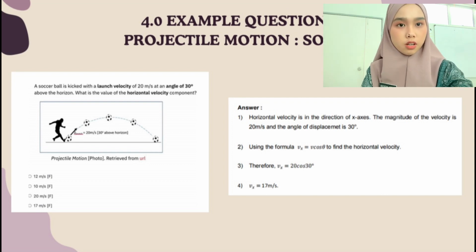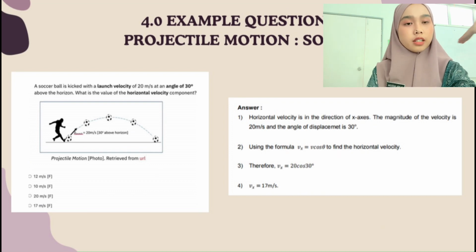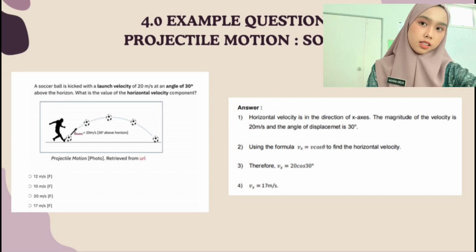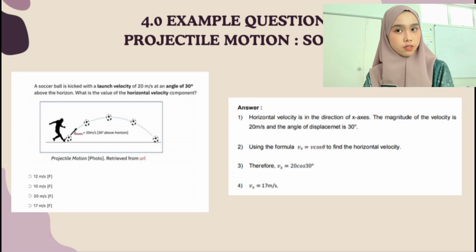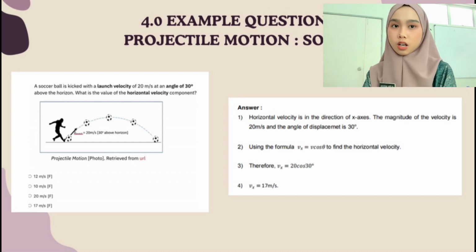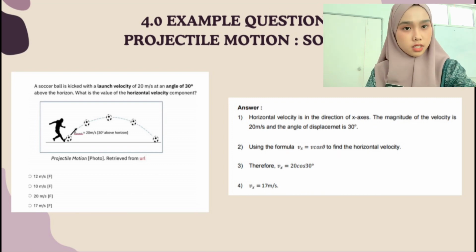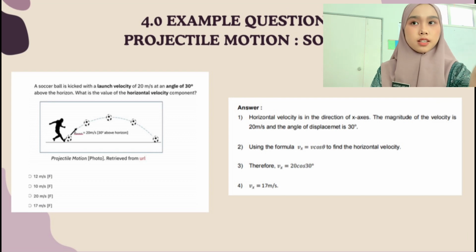Using the formula that I have said before, Vx equals to V cos theta to find the horizontal velocity on the x-axis. So therefore, we substitute the value of magnitude velocity 20 meters per second cos 30 degrees. So we can conclude that the answer is 17 meters per second. So the answer is D.